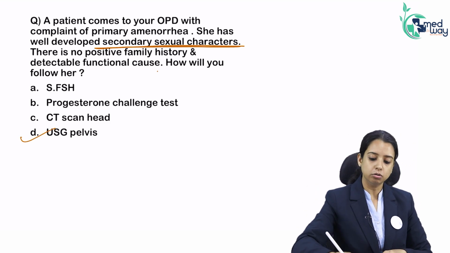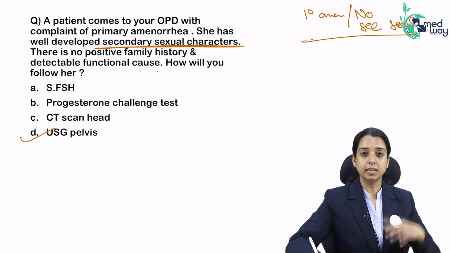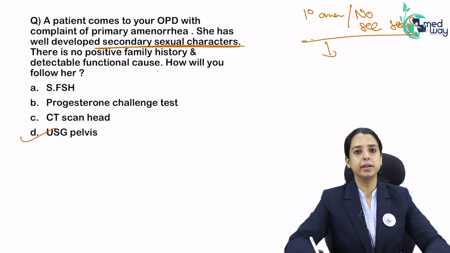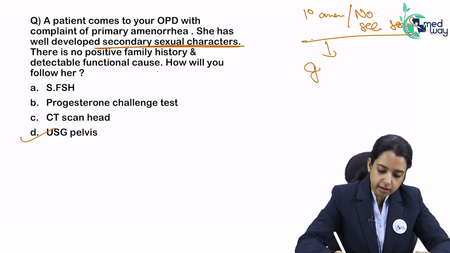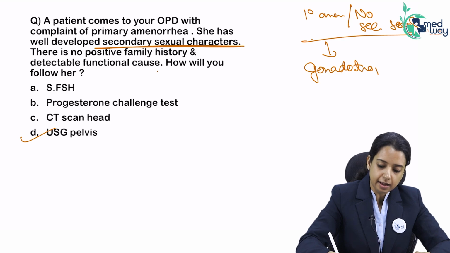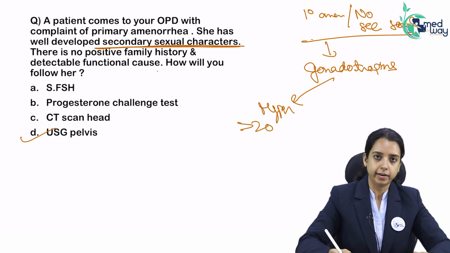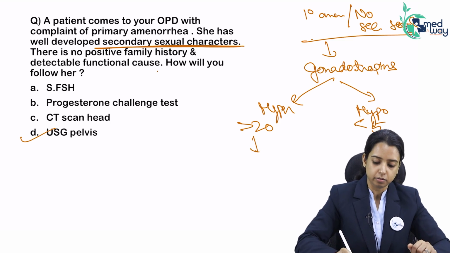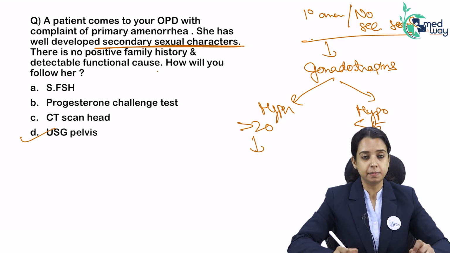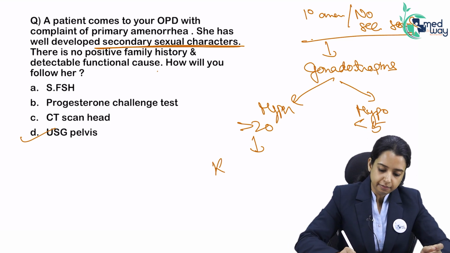Ultrasound pelvis. So, if primary amenorrhea is there with no secondary sexual characters, the problem is in center or ovary. How will I know where the problem is? We call it either hypergonadotropic or hypogonadotropic. So, obviously, I will do gonadotropins level. If it is hyper, we have read the definition, more than 20. If it is hypo, means less than 5. If it is hyper, what am I dealing with? Ovary. It means ovary is not functioning. Obvious. Why is ovary not functioning? What will I do next? I will get karyotype.